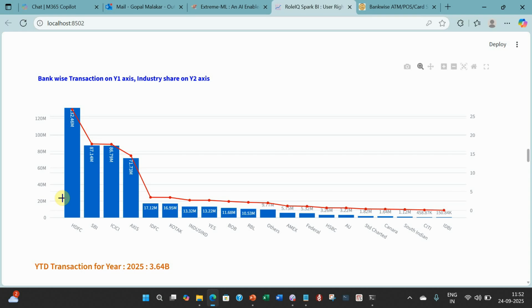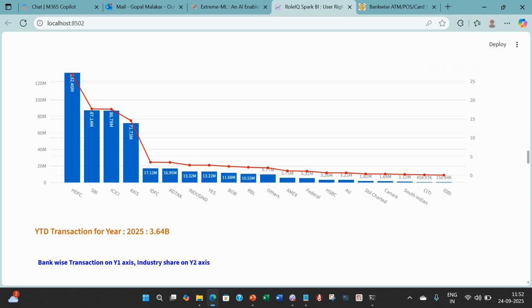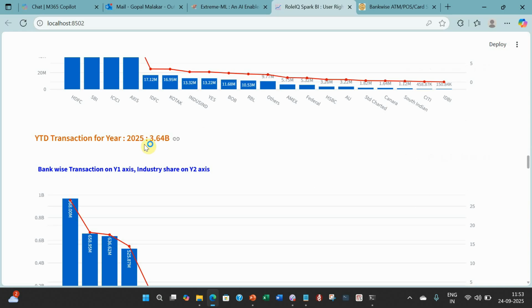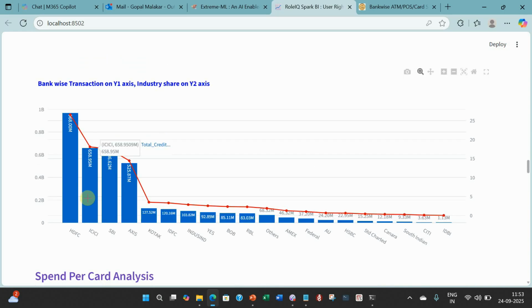You can see HDFC first, SBI coming number 2 here, then ICICI, Axis, which probably proves ICICI has a slightly higher percentage of corporate, because in corporate you have a bigger ticket size but fewer transactions. And look at YTD transactions. 3.64 billion transactions have happened, and obviously the ratio remains the same.